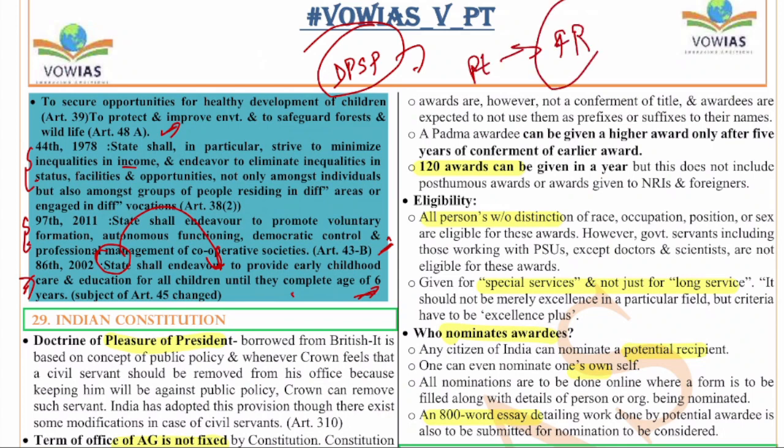Can you tell me which article deals with primary education in fundamental rights? Anyone? Yes, it is Article 21A. This deals with the right to education. And Article 45, which earlier dealt with primary education, is now changed to early childhood care.